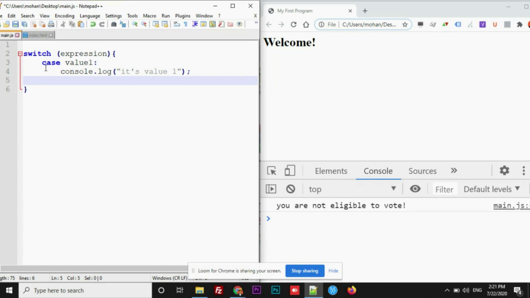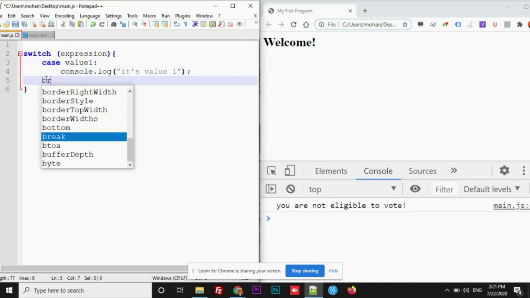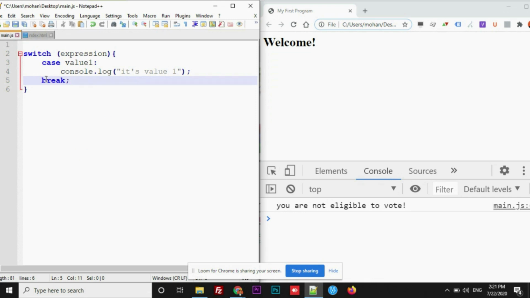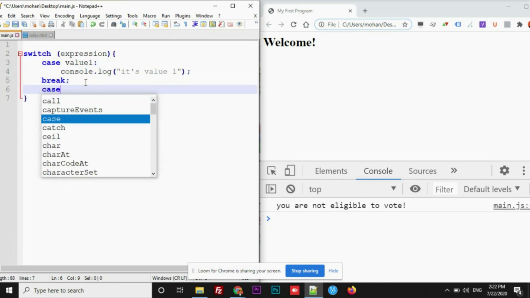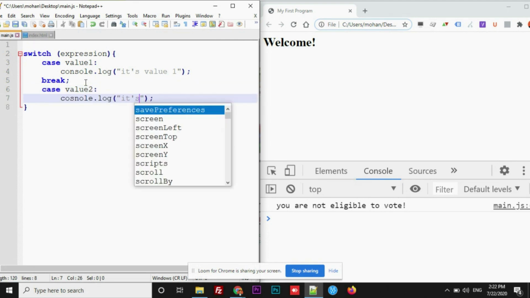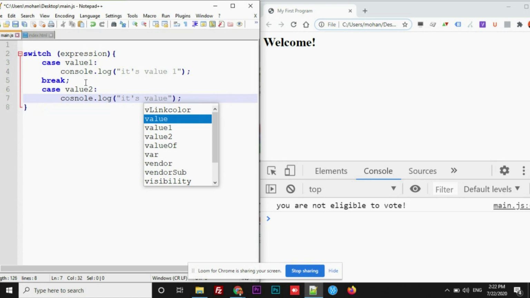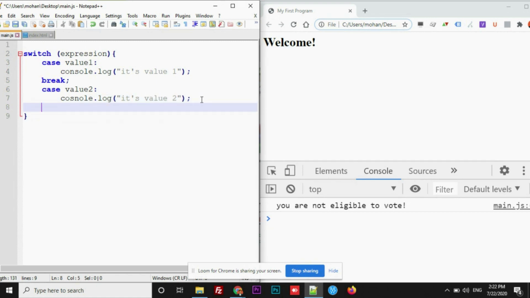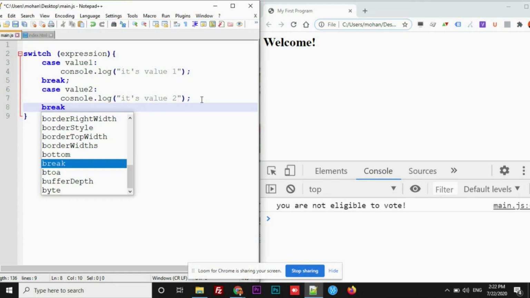We'll be adding multiple cases here. There's just the first case. Before we go for a second case, we need to add a break. This break can actually help to terminate the block here. So go with the next case. Case, this time value 2, colon, then console again. Display its value 2. Then again break.